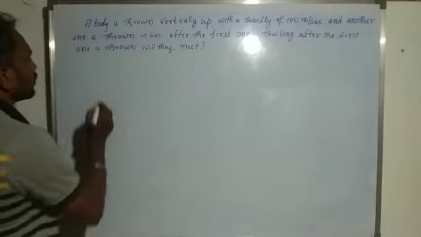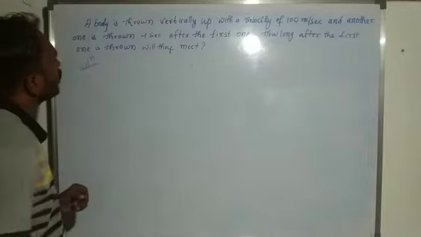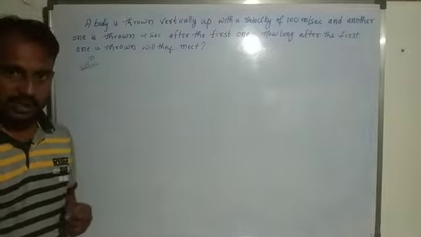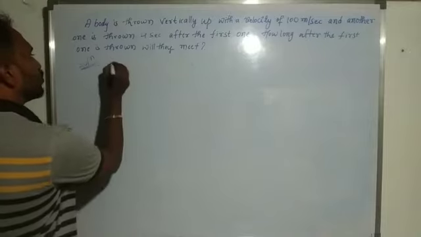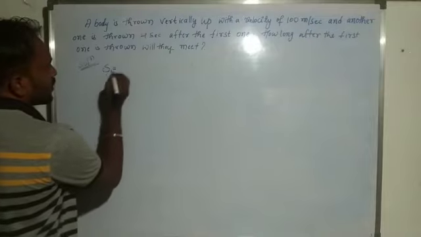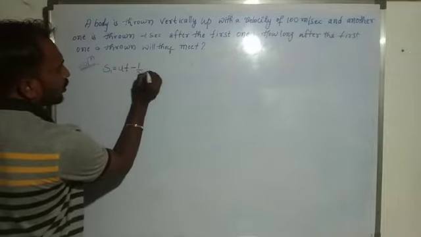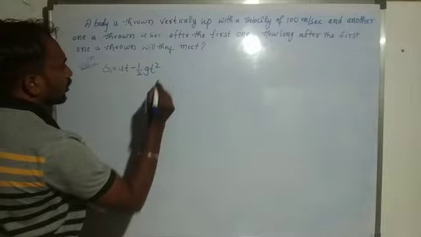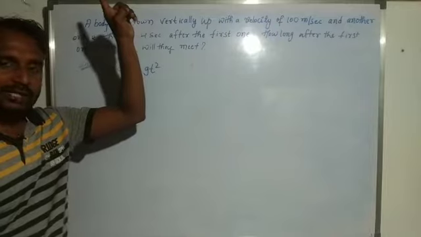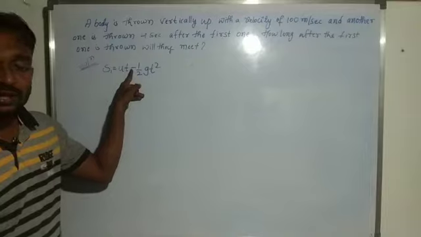Okay, so solution. We consider the first body thrown in the upward direction with velocity 100 meter per second. So here we consider two bodies. The first body distance S1 is equal to ut minus half gt square. Why? Because the body is moving in the upward direction, so this opposes the acceleration due to gravity. So here we consider a negative sign.